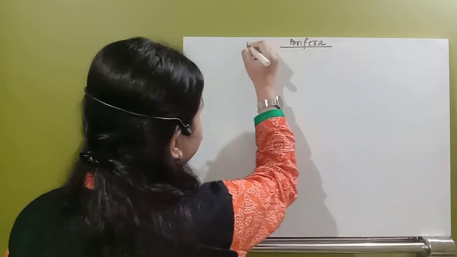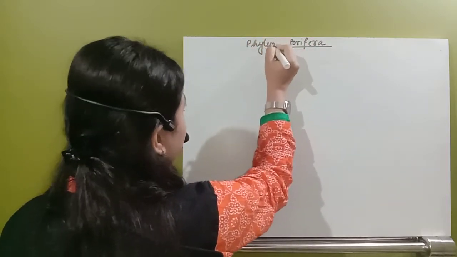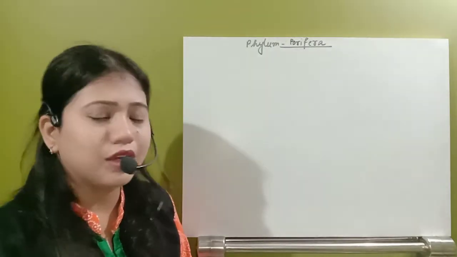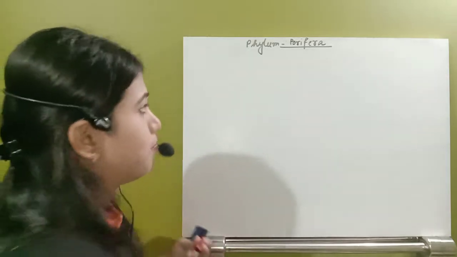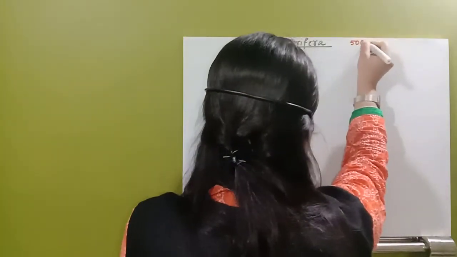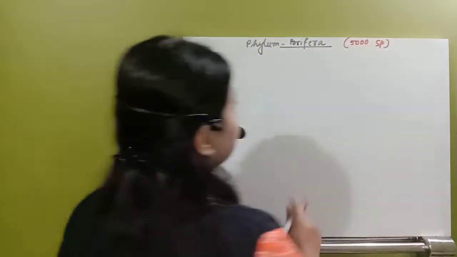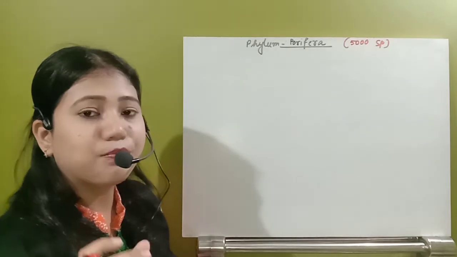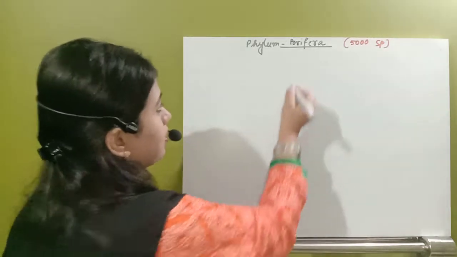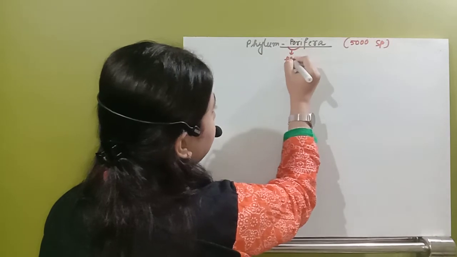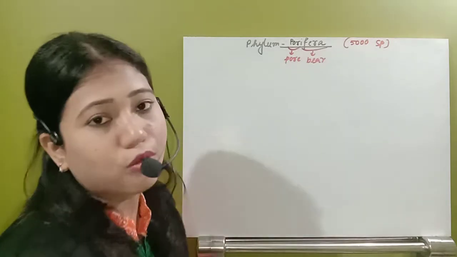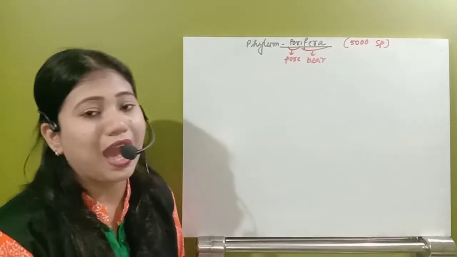So phylum Porifera is the first, most primitive group of animals, and this phylum will include around 5,000 species. So these 5,000 species are basically in water. They are all aquatic. First of all, just see what the word Porifera means. Porifera: pore means pore and fera means bear. So these organisms are pore-bearing organisms, pore-bearing animals. So around 5,000 species are here.